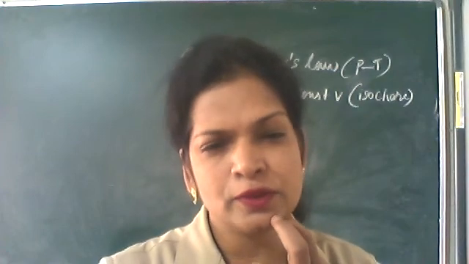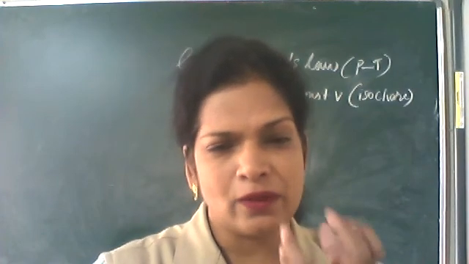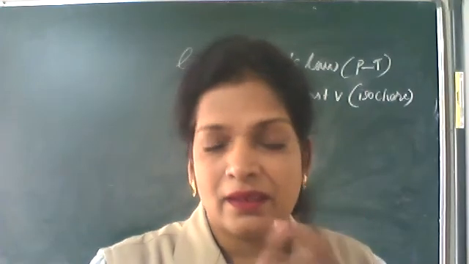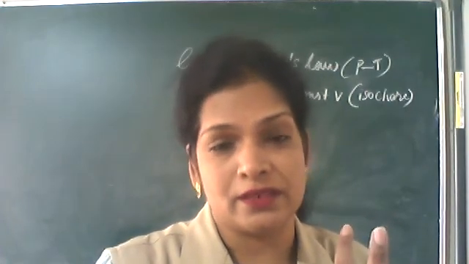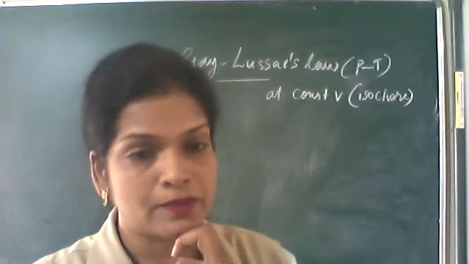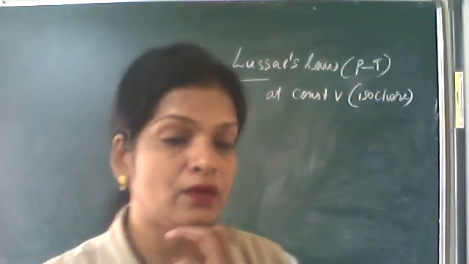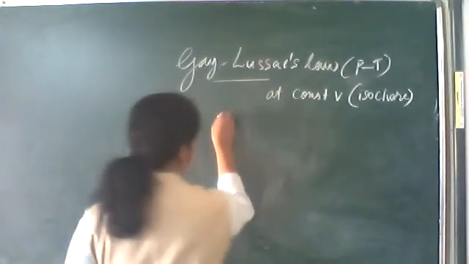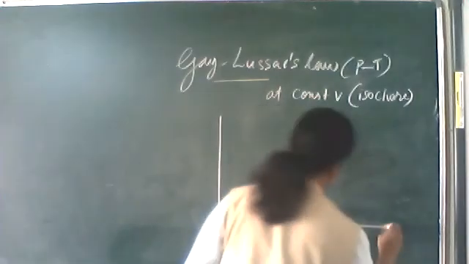And the tube cannot withstand above a certain pressure. After that, it will burst. So PT relationship at constant volume. The graphs are called isochores.